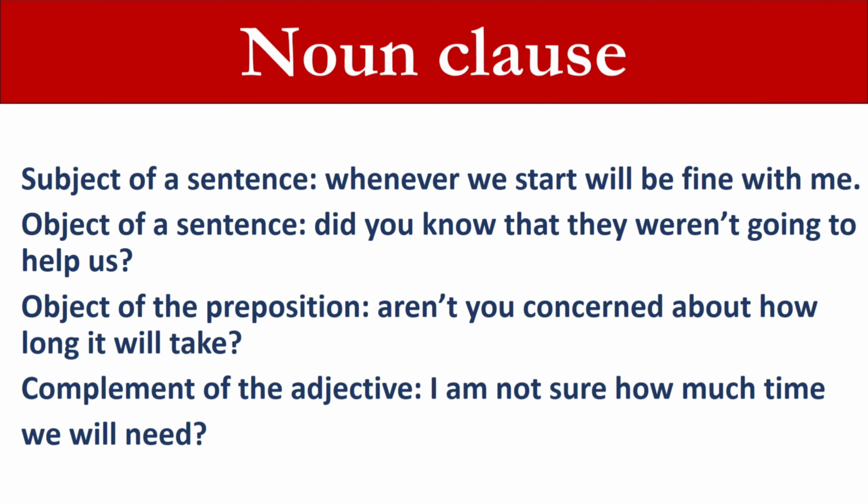Object of the preposition: aren't you concerned about how long it will take? Complement of the adjective: I am not sure how much time we will need.